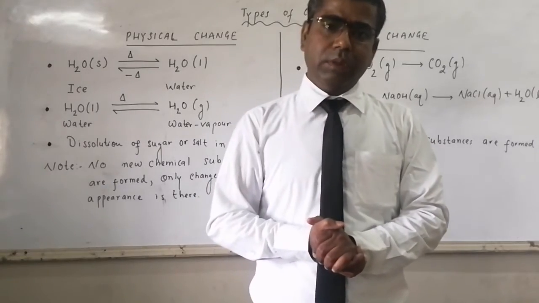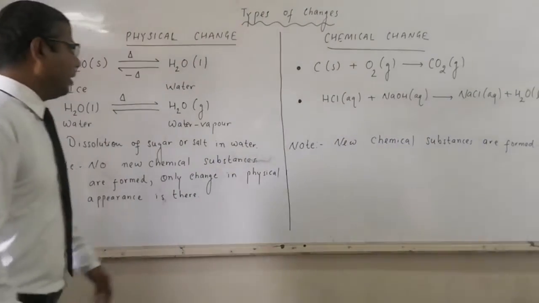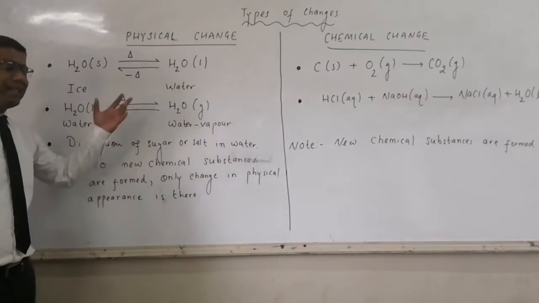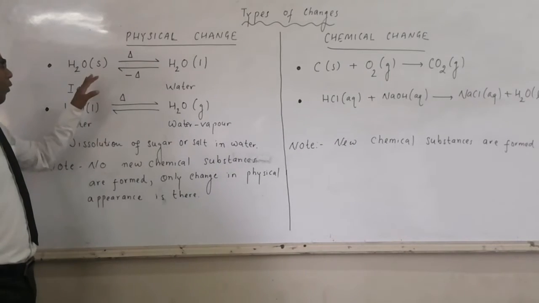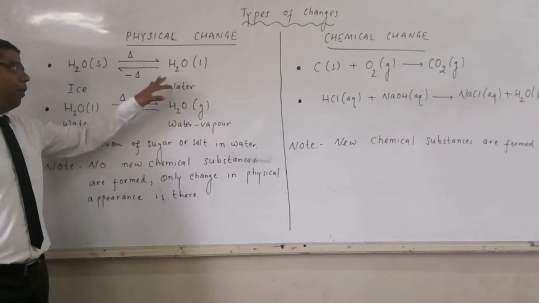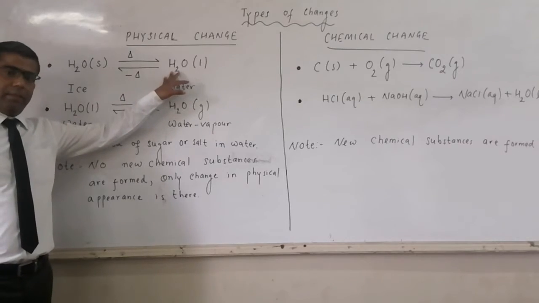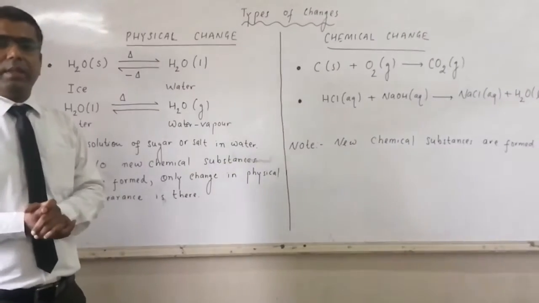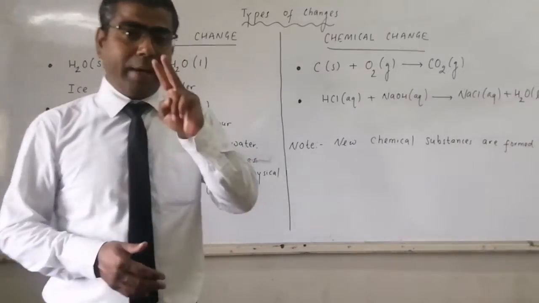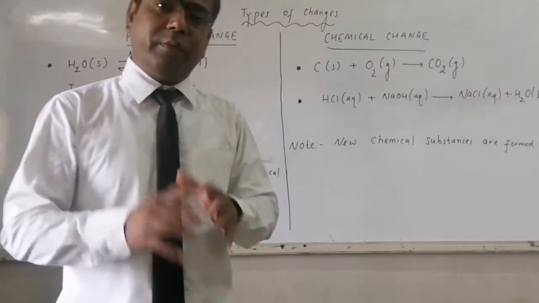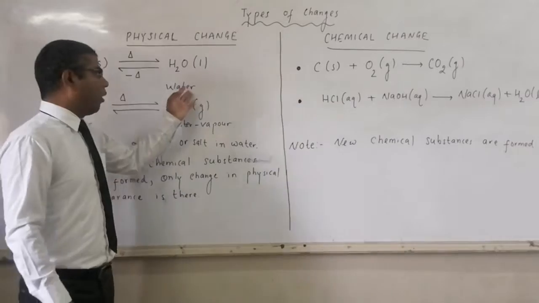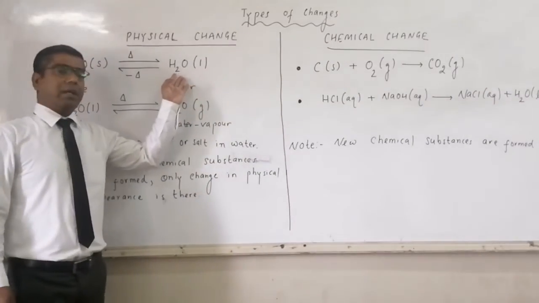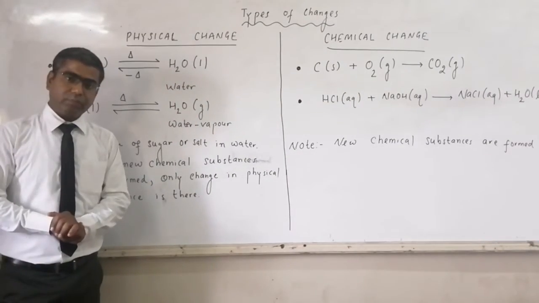Now, if you compare here, then you will see that the chemical formula of ice and chemical formula of water remains same. In ice, we have 2 atoms of hydrogen combined with 1 atom of oxygen. Similarly, in water, we have 2 atoms of hydrogen combined with 1 atom of oxygen.